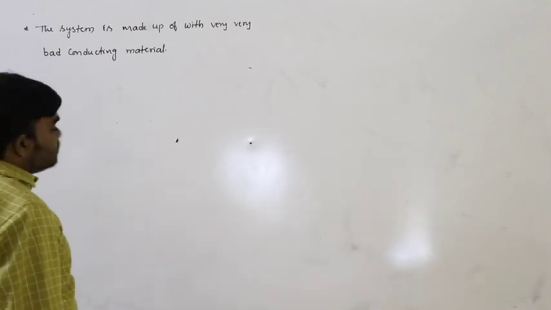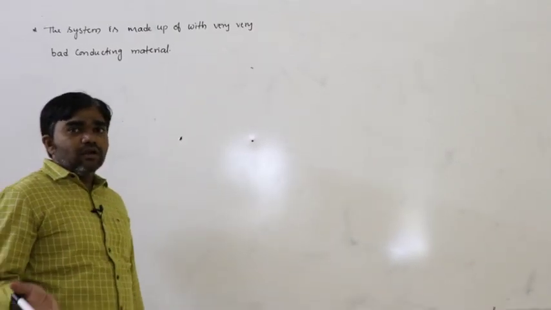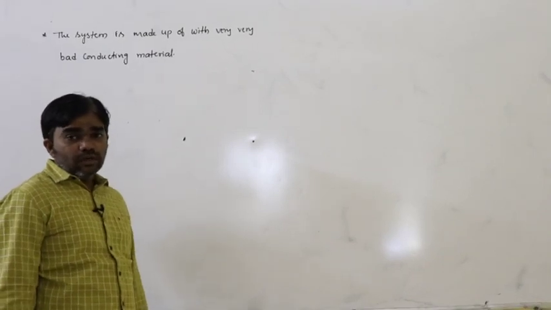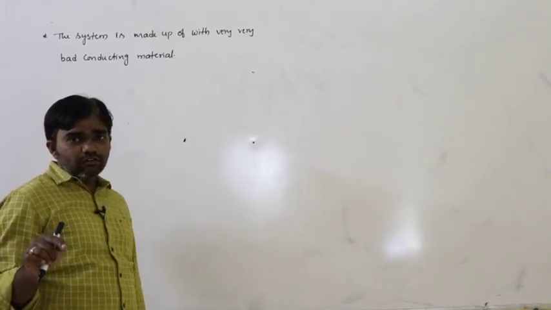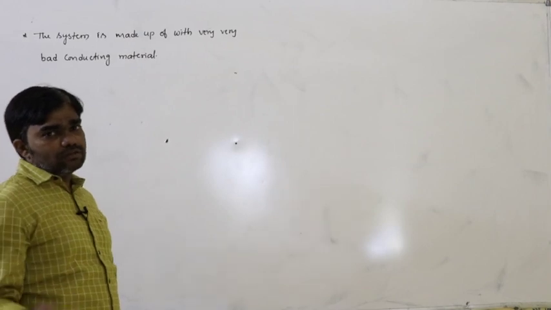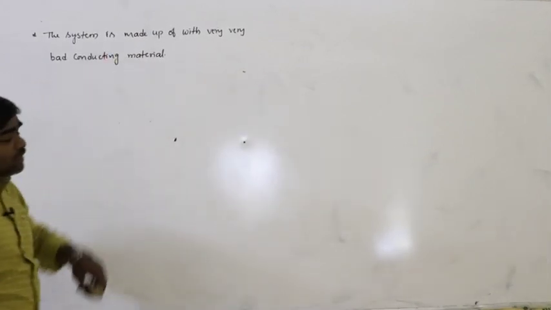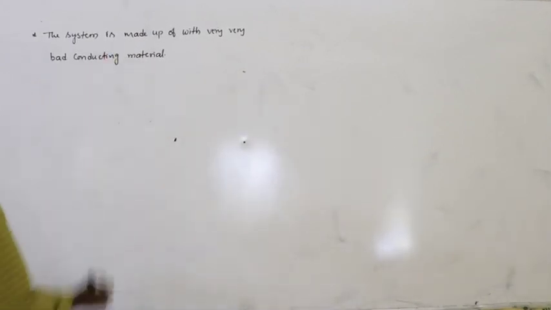Why? Because neither heat is supplied to the system nor heat taken out from the system. Neither heat energy taken out from the system nor heat energy supplied to the system. So that's why it is made up of very, very bad conducting material.